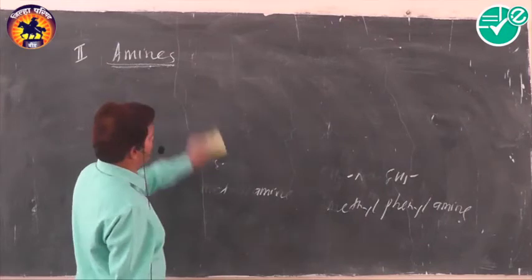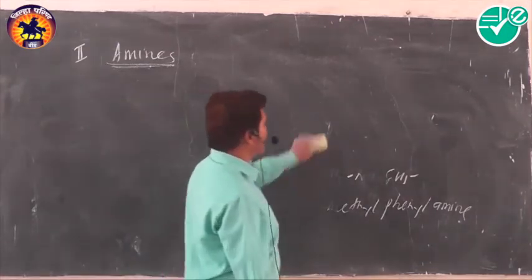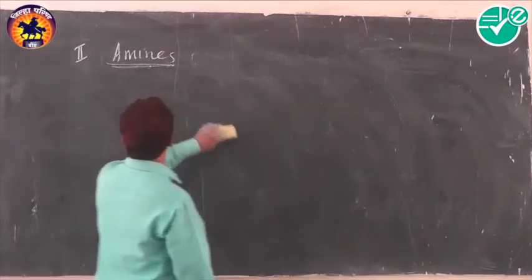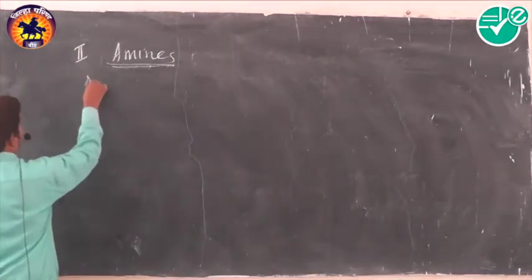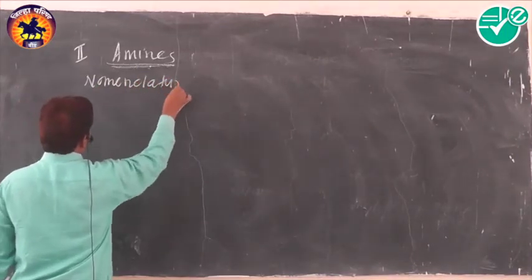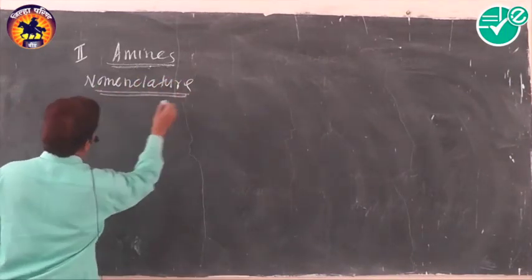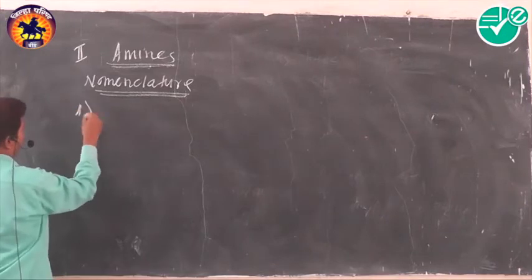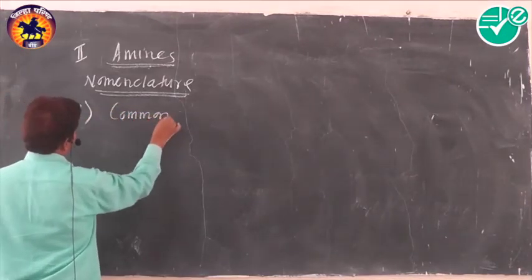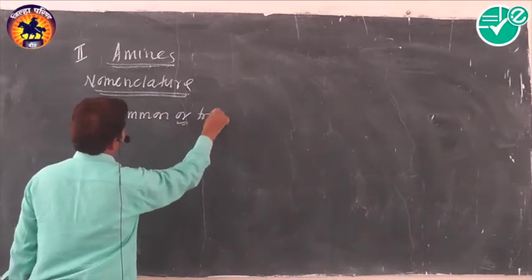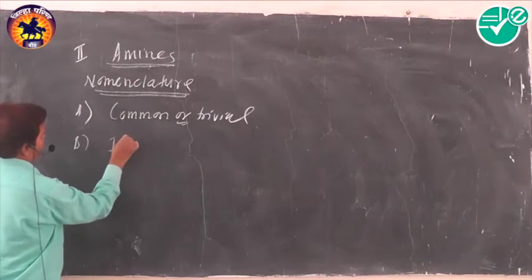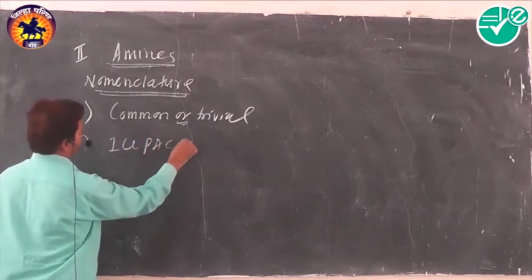Classification of amines. Then nomenclature of amines. Nomenclature of amine is done by means of two different systems. The first is called the common or trivial system, and the second one is called the IUPAC system.